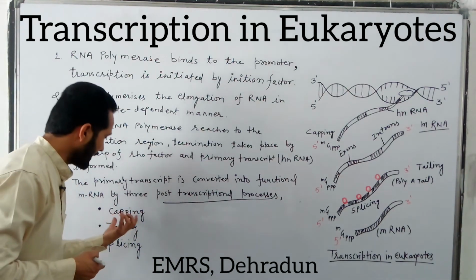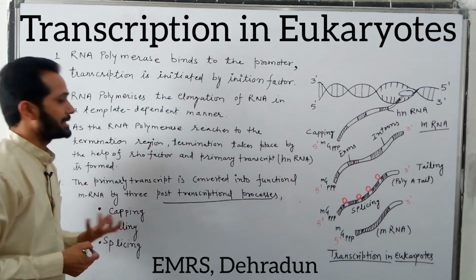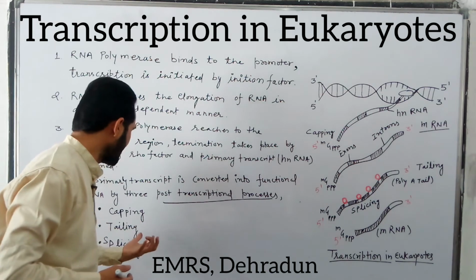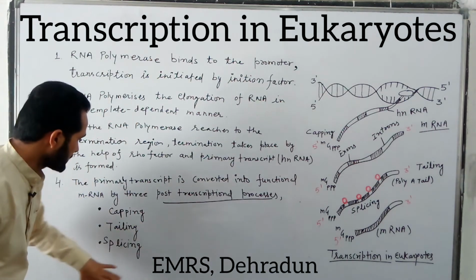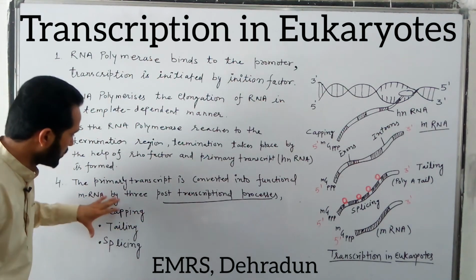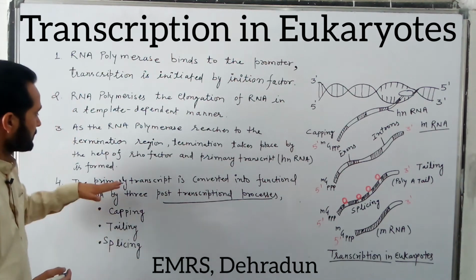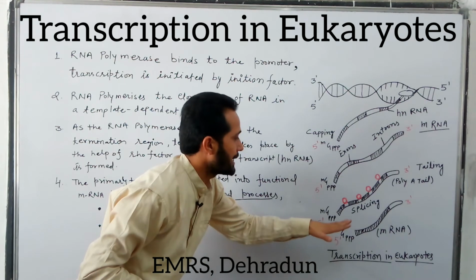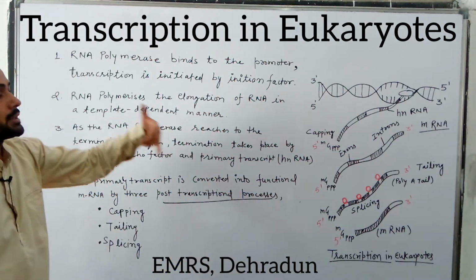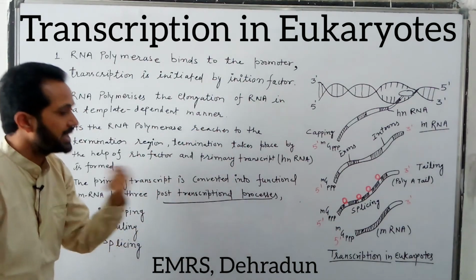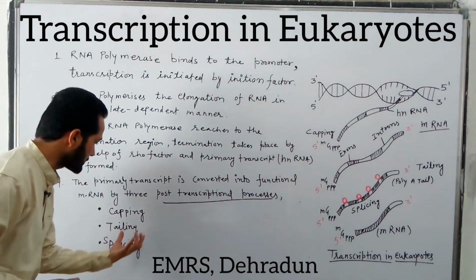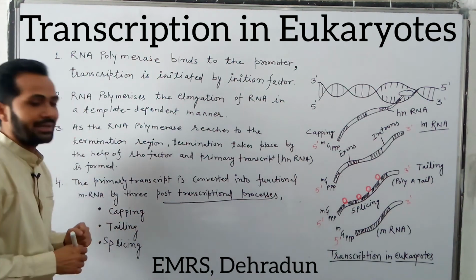So I will explain to you what capping, tailing, and splicing are, and what the usefulness of these processes is. After going through these 3 processes, the primary transcript changes into the functional mRNA, and in this way the transcription process completes in eukaryotes. Now I will explain the capping, tailing, and splicing.